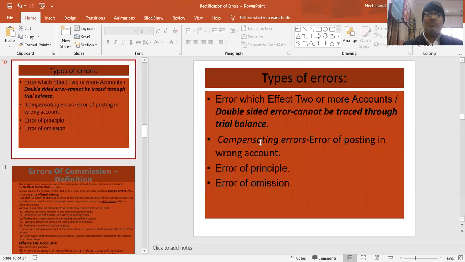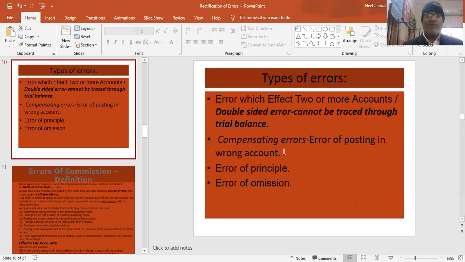Okay. Now come to the double-sided error. Errors which affect two or more accounts, double-sided errors, cannot be traced through trial balance. There are different types. There are compensating errors, that is errors of posting in the wrong account. Salary we have paid, we are recording in sales.